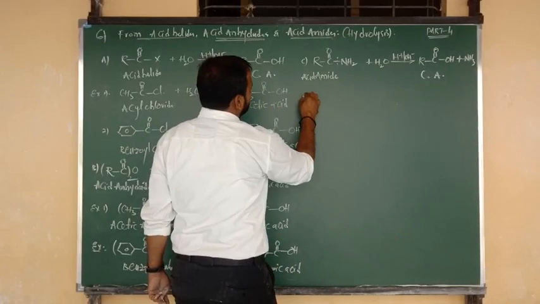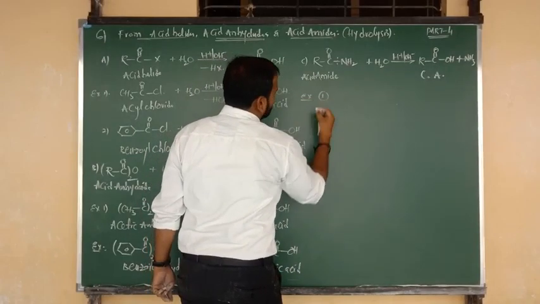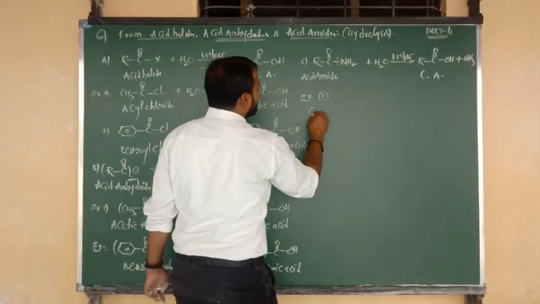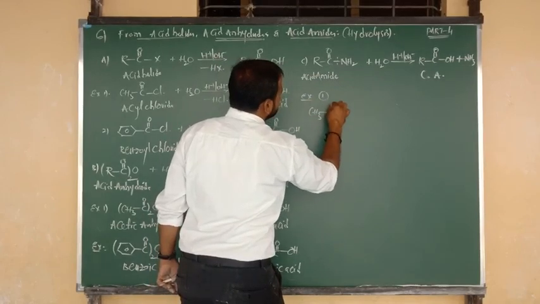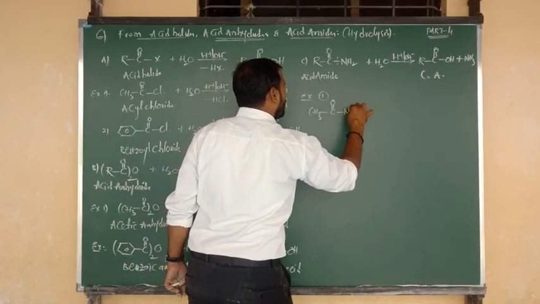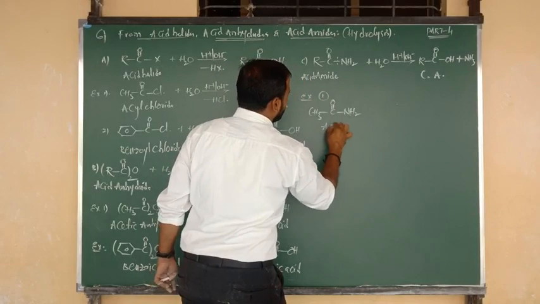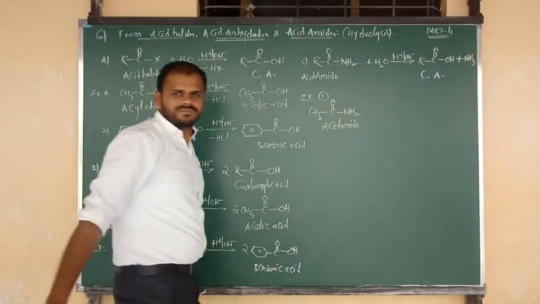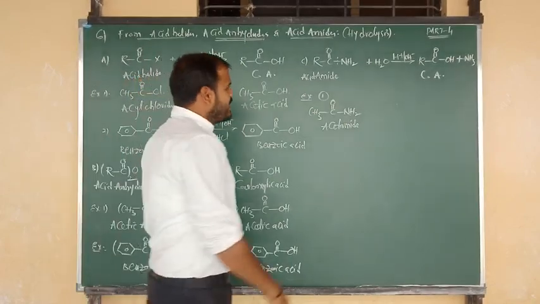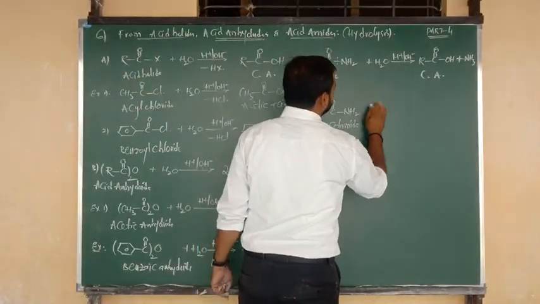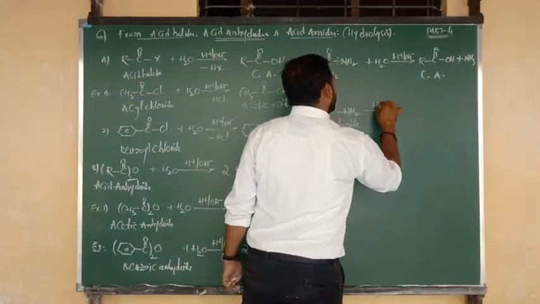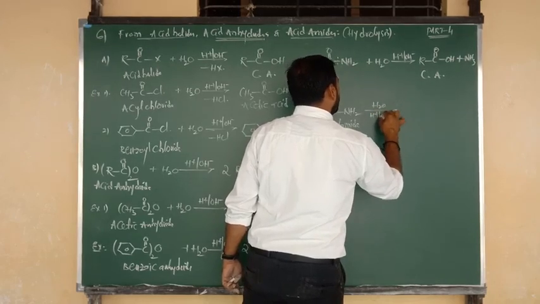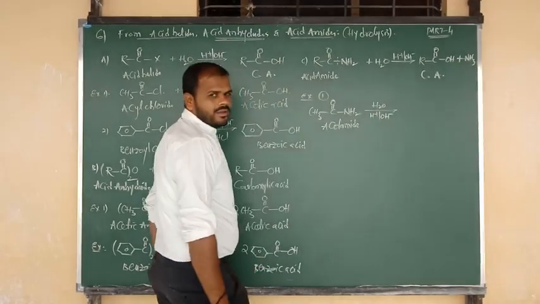Let me consider an example. Example number 1: in the place of R, I am going to write CH3. CH3 bonded to C double bond O, C double bond O bonded to NH2. The name of this compound is nothing but acetamide. You know that, Nana. Acetamide upon hydrolysis in acidic or what, beta? Basic medium.